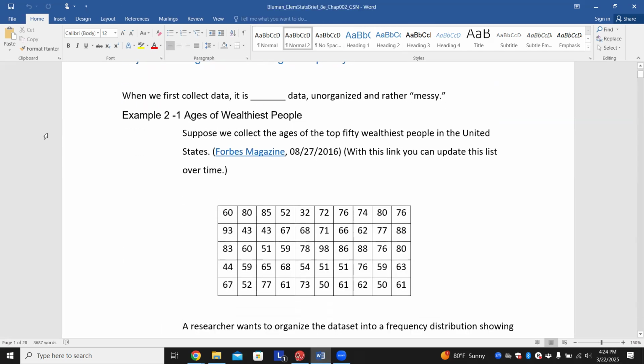You can see it's not in order. There's no certain pattern to it. We just went from the top 50, from number 1 to number 50, right? Number 1 is 60 years old, followed by 80, then 85, and so on. So that's about the only situation there.